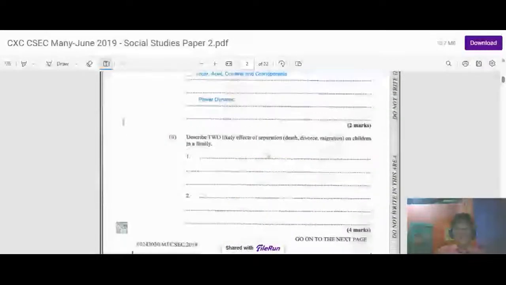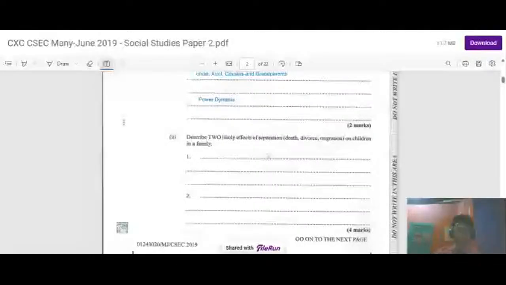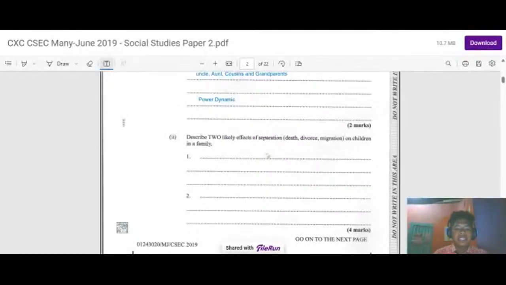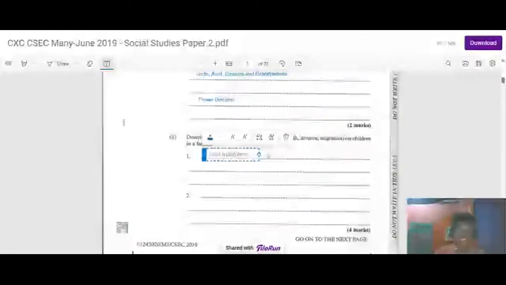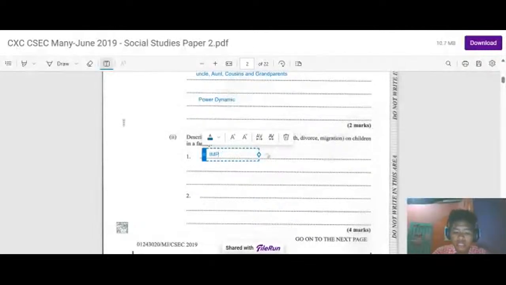it says, describe two likely effects of separation, also known as divorce. One of the biggest things that occurs when parents divorce is that it impacts the children. When they separate, it impacts the children.